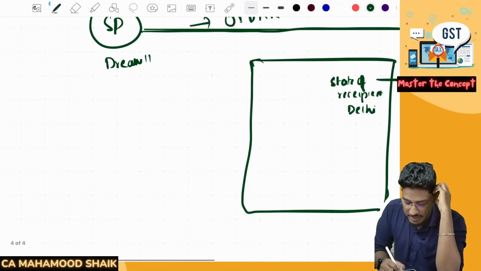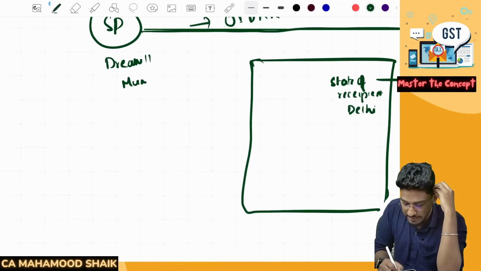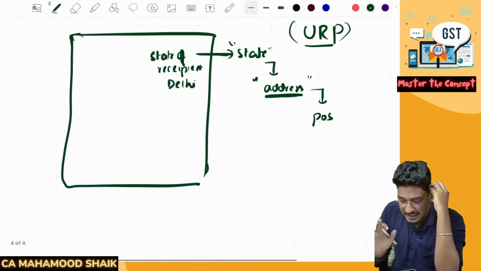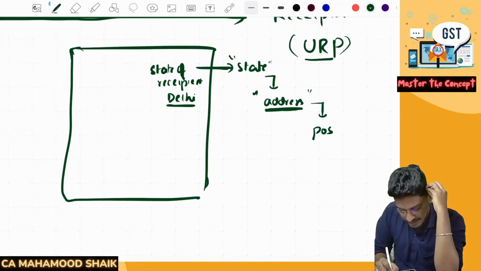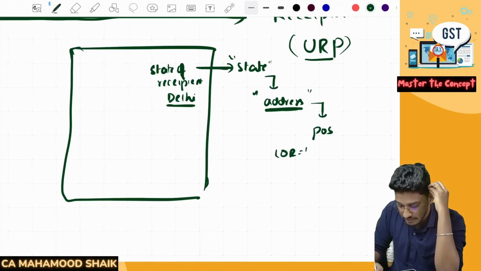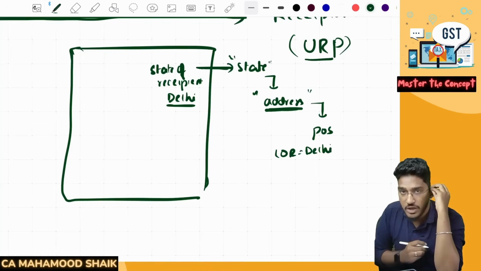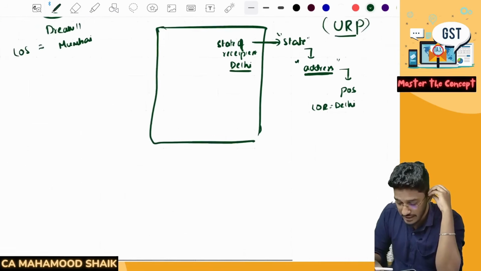Say for example, this Dream 11 is a supplier who is located in Mumbai. So the location of the supplier is Mumbai. And in the invoice, they have recorded the state of the recipient as Delhi. So the location of the recipient will be considered as Delhi. Location of the recipient is considered as Delhi.